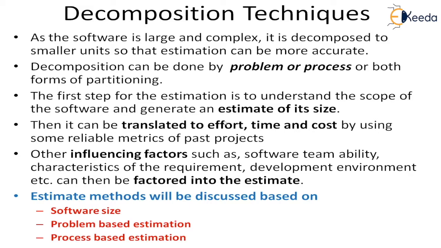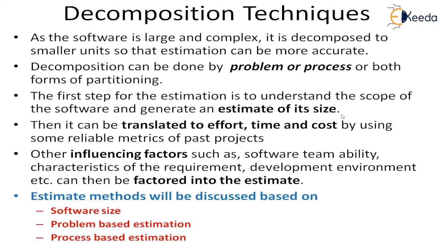Then after that, we can also factor in some of the influencing factors such as team ability, characteristics of the requirement, development environment. So there are many factors. When you go to these particular techniques, you will see that the authors have said how to factor in these influencing items into our estimate. So there are three steps. First is the decomposition step.